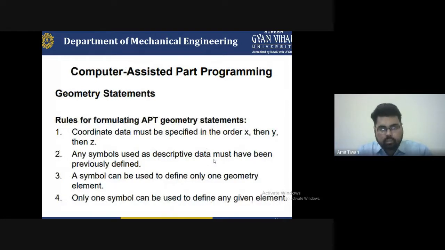Next is computer assisted part programming. The geometric statement gives the rules for formulating APT geometry statements. The first rule: coordinate data must be specified in the order X, then Y, then Z. So first of all, you have to write a program for the automatic programming tool with the help of M code. Select the coordinates, that means the X axis, Y axis and Z axis, and they must be specified in the order of X plane, Y plane and Z plane data.